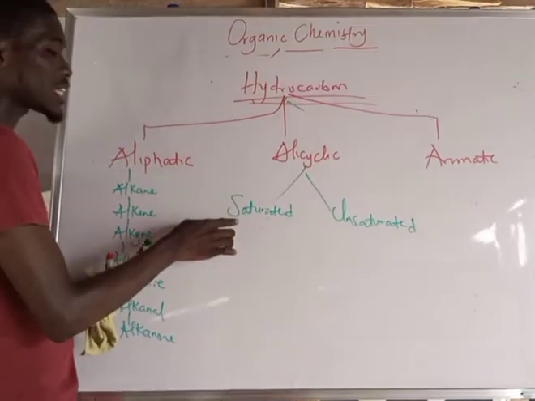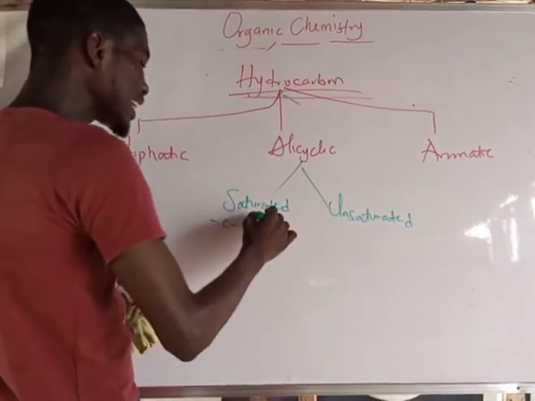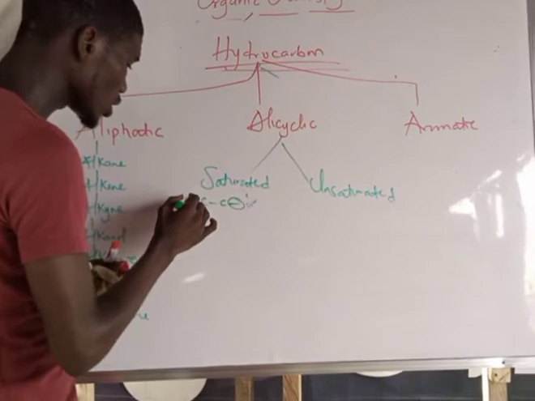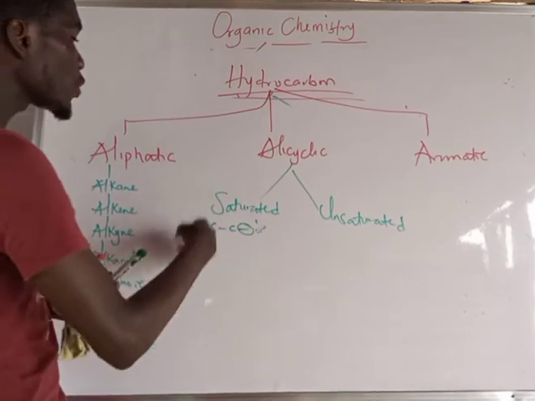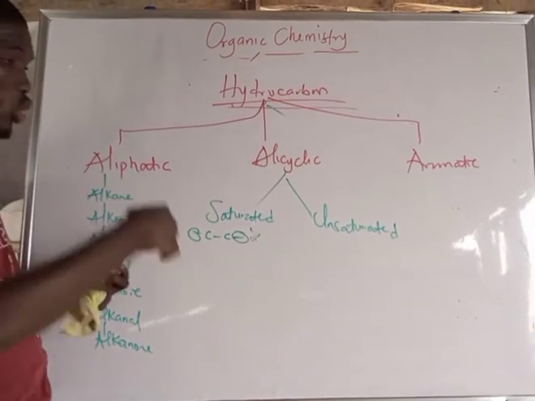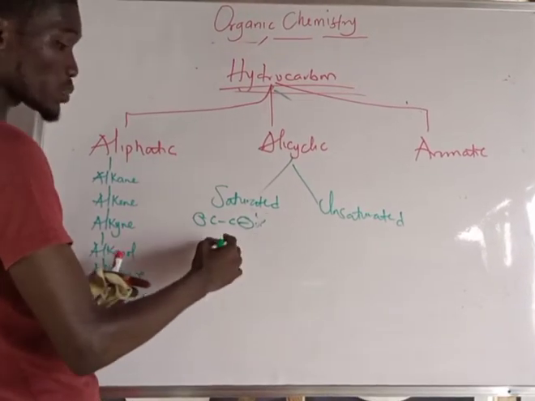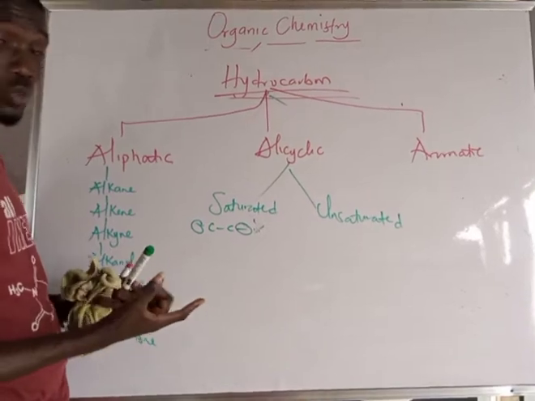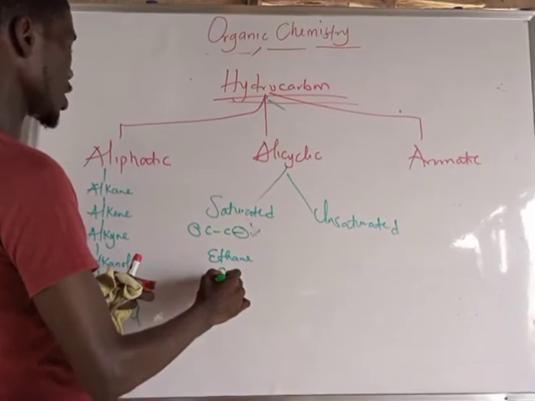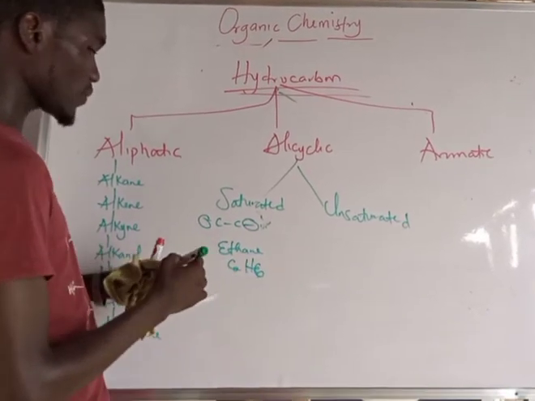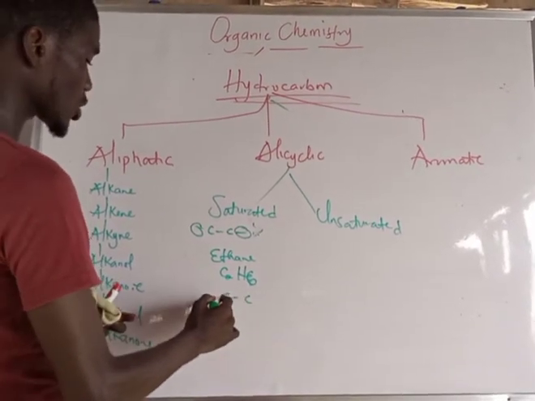For saturated hydrocarbon, they join carbon to carbon in single covalent bonds without further attachment of any other atoms. If you look at an example of saturated hydrocarbon, does it attach any other atoms? No. Example, I can pick any member of alkane, which is ethane. I have C2H6. Let's see that there is no space for further attachment of any other atoms. With that, I have 2 carbon atoms.